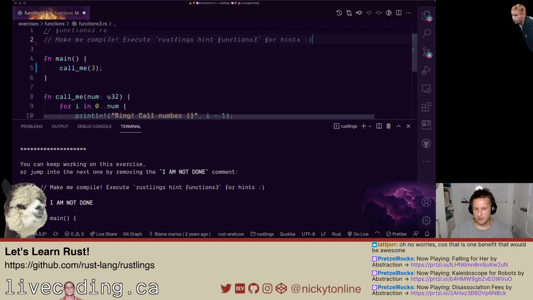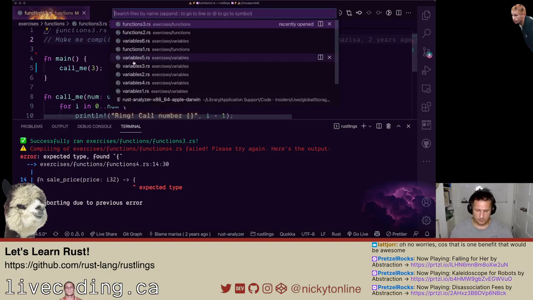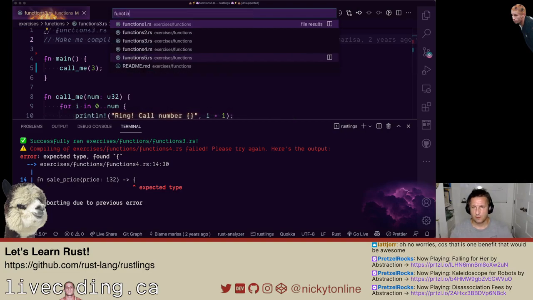And again, some of these are not that difficult, but I'm just getting back into the swing of things with Rust here. And it's kind of fun. It's a little satisfying just getting these to pass. All right, let's go to functions 4.